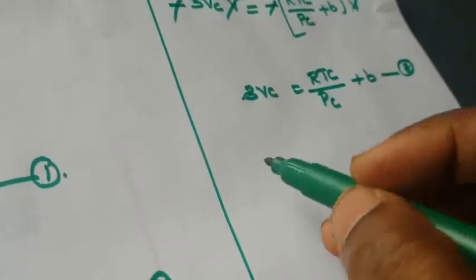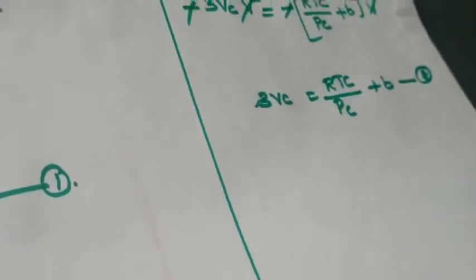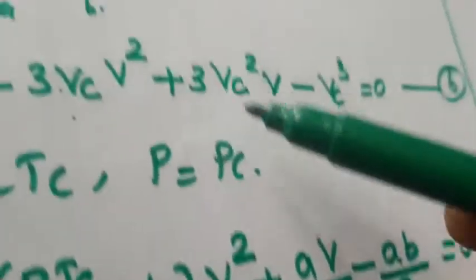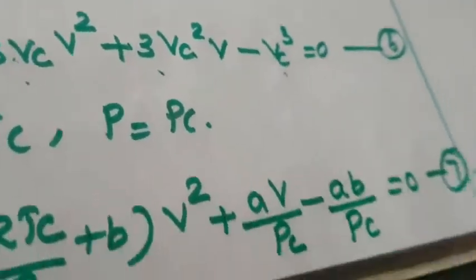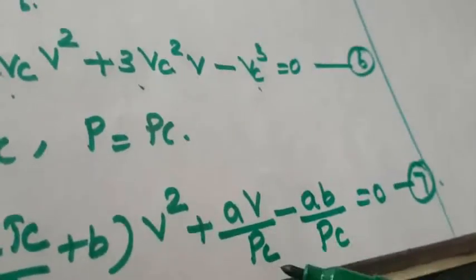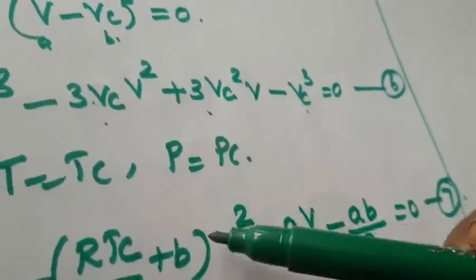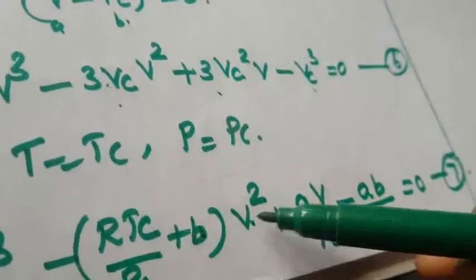This is 3VC. Now again, another one is the next term. What is the next term? So here that is 3VC square V. Here also the V term. So you compare the V term. First we compared the V square term. Now the V term.